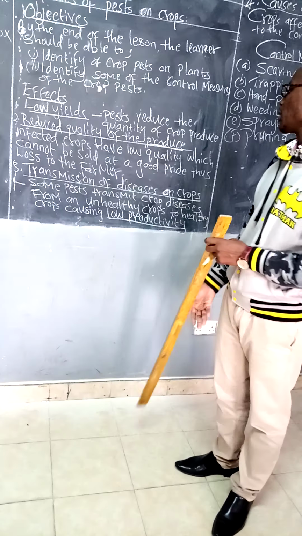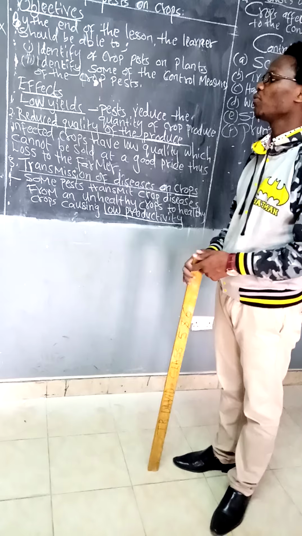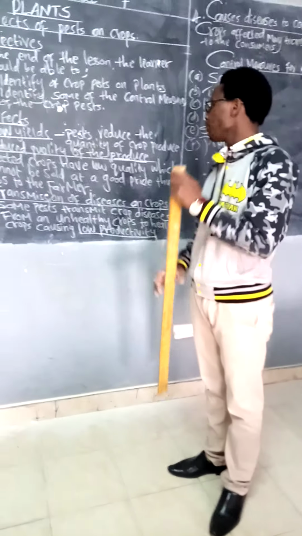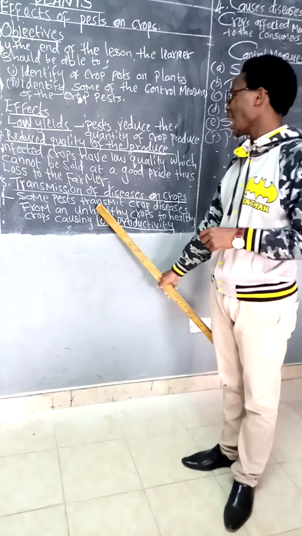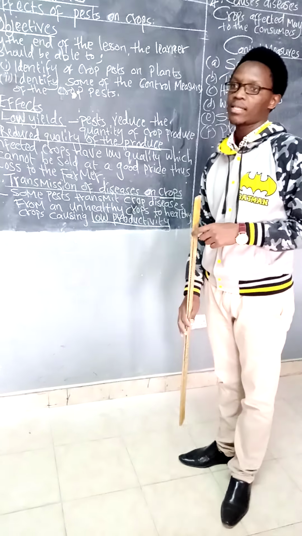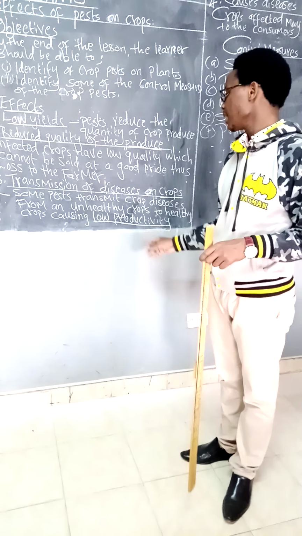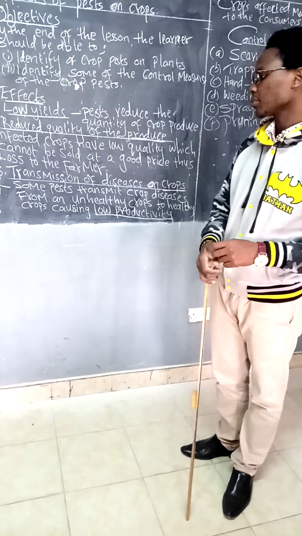The other one is transmission of diseases on crops. Some pests transmit crop diseases from unhealthy crops to the healthy ones. What does that mean? It lowers the productivity.